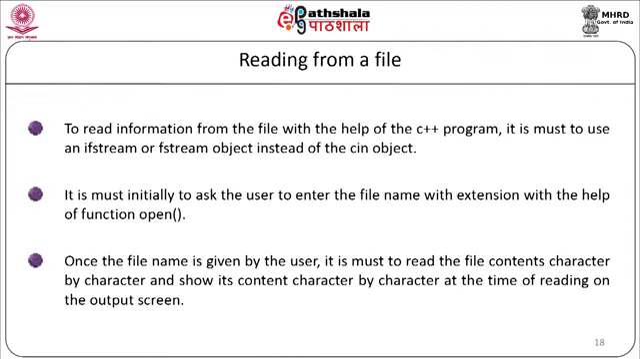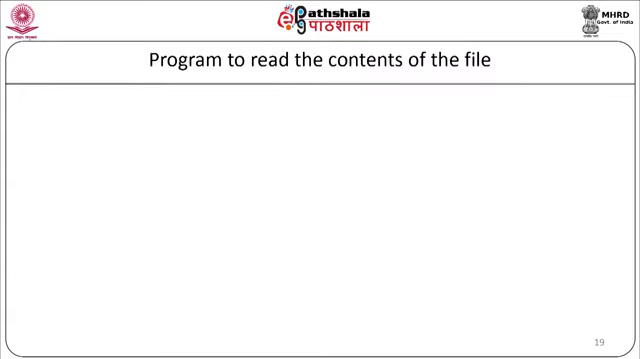Reading from a file. To read information from a file with the help of a C++ program, it is a must to use an ifstream or fstream object instead of the cin object. Initially, we will ask the user to enter the file name with extension, and open the file using the function open. Once the file name is given by the user, we will read the file contents character by character and show them on the output screen as they are read. Let us see a simple program to read the contents of the file.